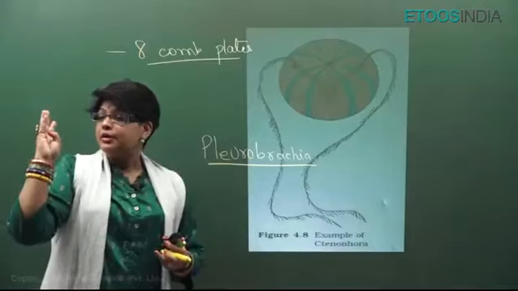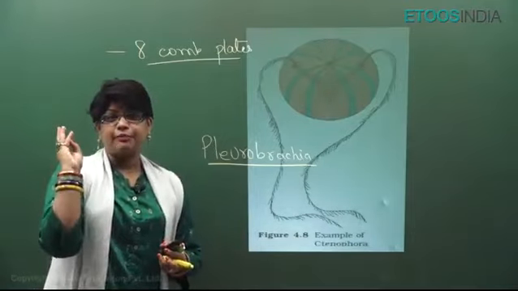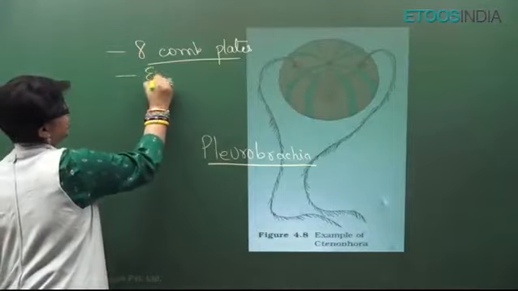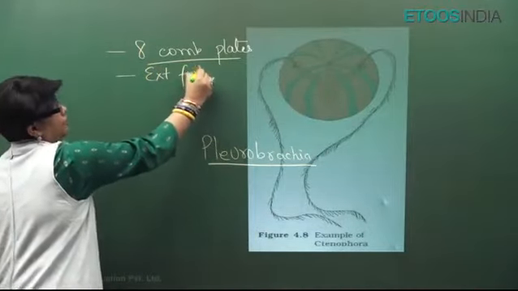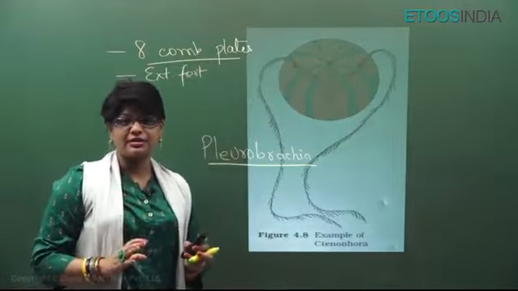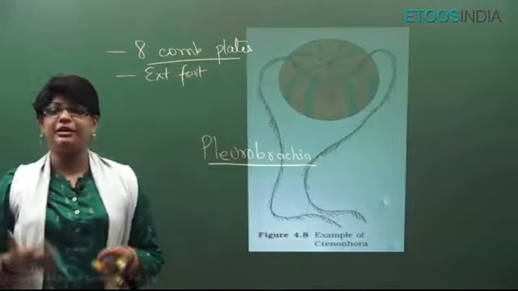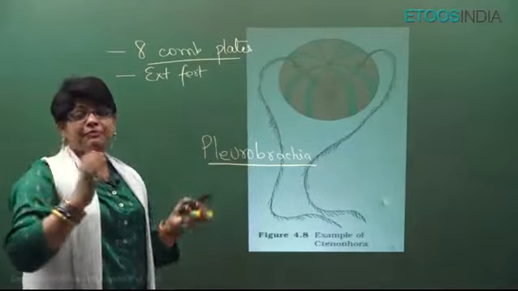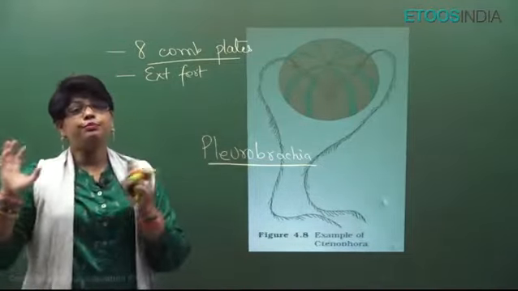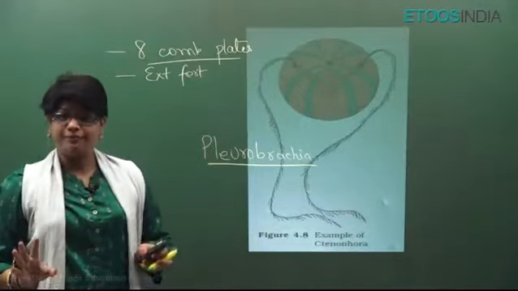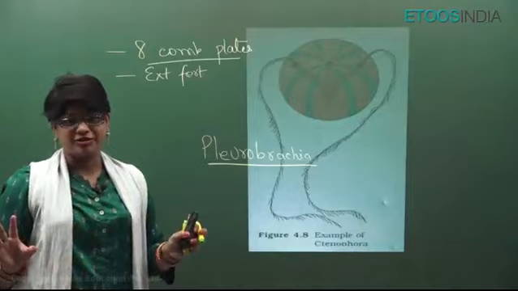Now, porifera and coelenterata both show internal fertilization, but this shows external fertilization. Porifera and coelenterata show indirect development, that is, they have larval stages. Ctenophora also show indirect development. They have larval stages like cydippid larva. But porifera and coelenterata reproduce both sexually as well as asexually, whereas ctenophora reproduce only sexually. Alright, these are most important questions.